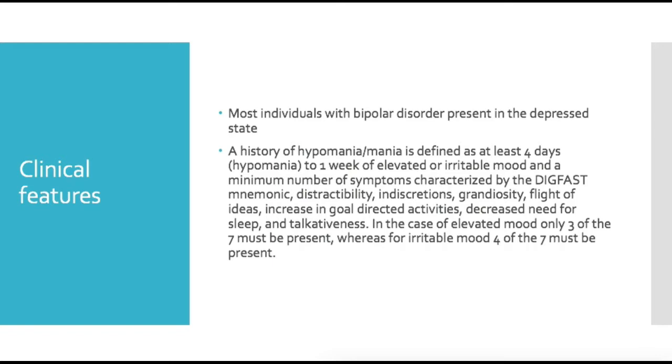A history of hypomania or mania is defined as at least 4 days of hypomania and 1 week of elevated or irritable mood. So the bottom line here is that for a manic episode, you have to have at least 1 week of the following symptoms, and for hypomania, you have to have at least 4 days of the following symptoms. And those include elevated or irritable mood and a minimum number of symptoms characterized by the mnemonic DIG FAST.